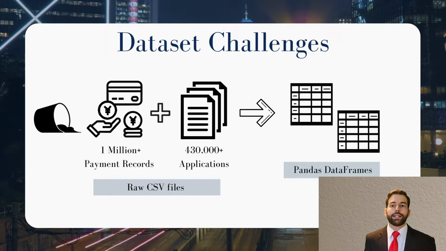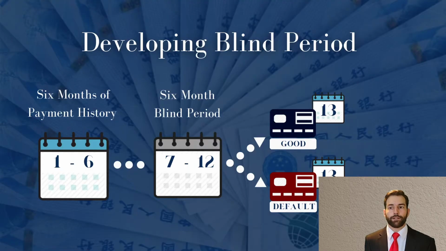First, we had to identify which credit card holders had at least a year's worth of payment records before defaulting. After these users were identified, we saved their first 6 months of payment history to create a blind period in order to determine if a user may default 6 months into the future. Afterwards, we grabbed the most recent year's worth of records from all the users who didn't default and ignored their most recent 6 months of records to closely mirror the defaulted accounts.